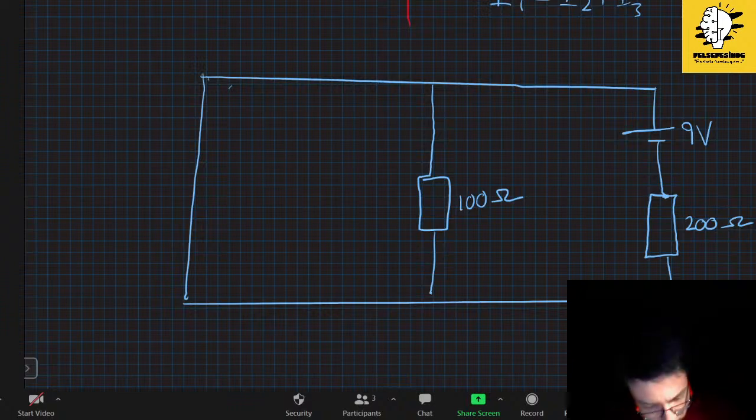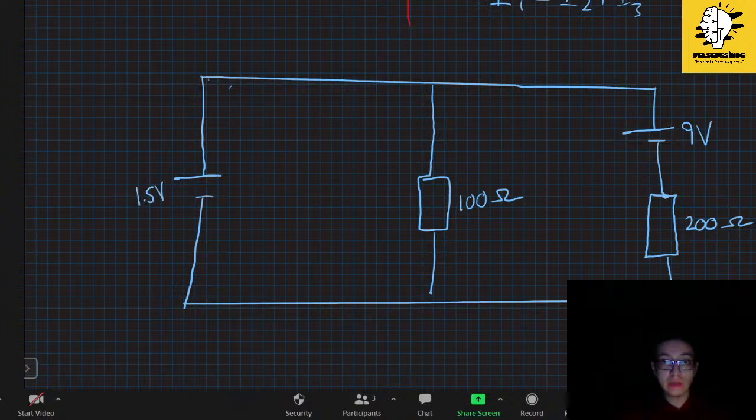And let's make this one 1.5 volts. So when we have a Kirchhoff problem just like this, let's first identify the junction points, okay? Let me call this one J1 and this one J2.